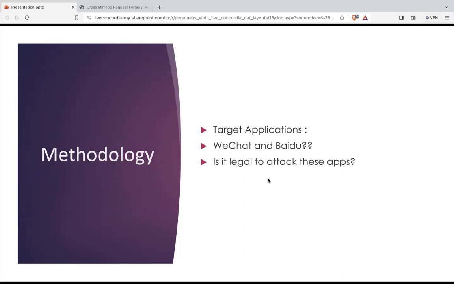Is it legal to attack these apps? We are not actually attacking these applications. After reading the developer's guide, we are just following a series of steps. So yes, it is legal to attack these applications, but to do so we are following certain regulations, which we'll be discussing further.